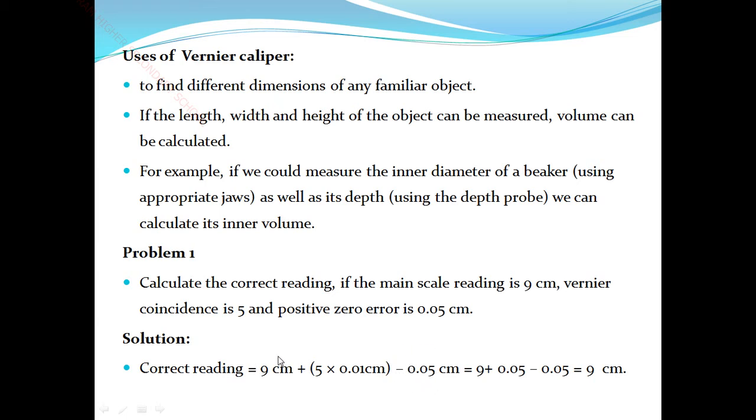So the formula is MSR plus VSC into least count minus zero correction. So 9 centimeter plus 5 into 0.01 centimeter minus 0.05 centimeter, the values cancel. So the final value is 9 centimeter. So the corrected reading is 9 centimeter.